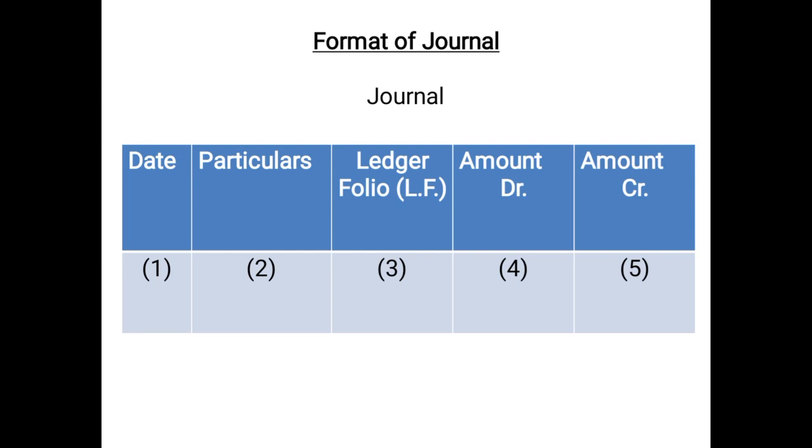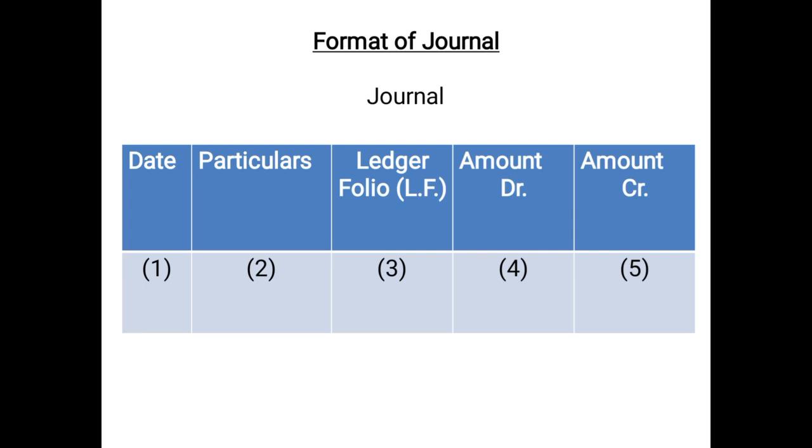As we have already discussed beforehand, just like we human beings have a number of languages, in a similar fashion accounting has 2 languages. One is the debit language and one is the credit one. So in journal also, the last 2 columns are the columns for amount. The first amount column, or the fourth column, is the debit column. That means whatever amount is being debited will be posted here, and whatever amount is being credited will be posted in the credit column.